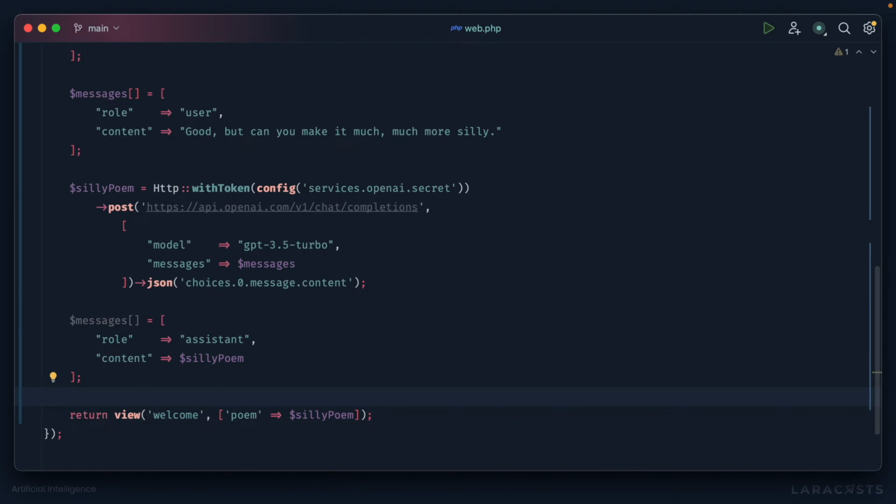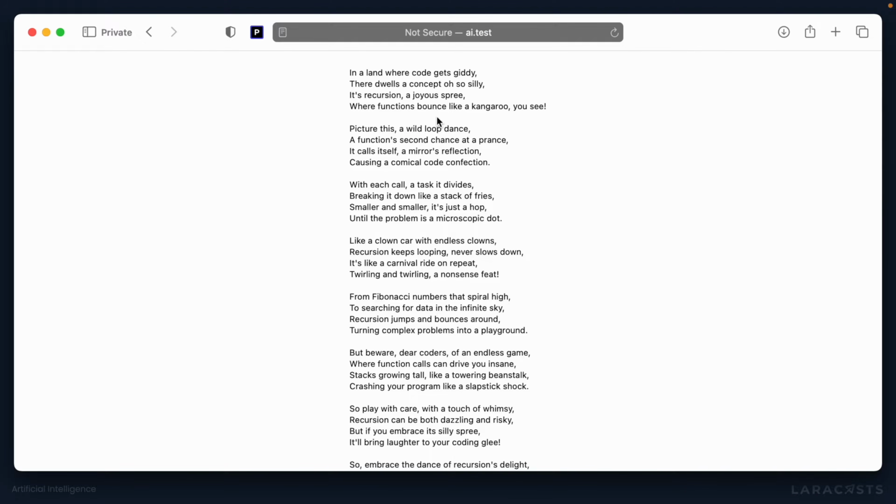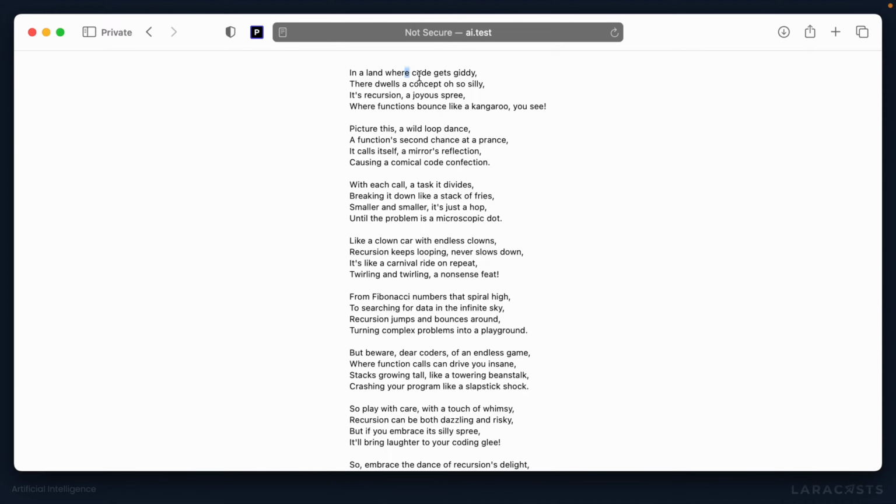Come back to the browser. And here we go. So now, presumably, we have a much sillier poem about recursion. In a land where code gets giddy, there dwells a concept oh so silly. It's recursion, a joyous spree where functions bounce like a kangaroo. You see, clearly it's taking that feedback and it has updated the poem, which is really cool.